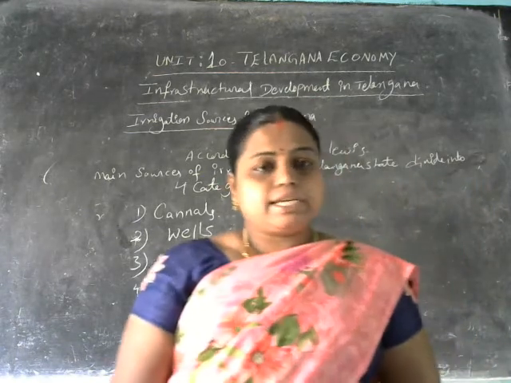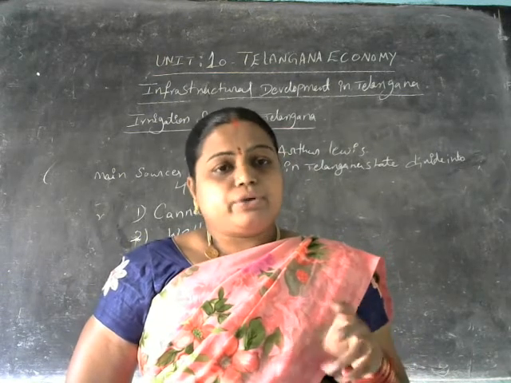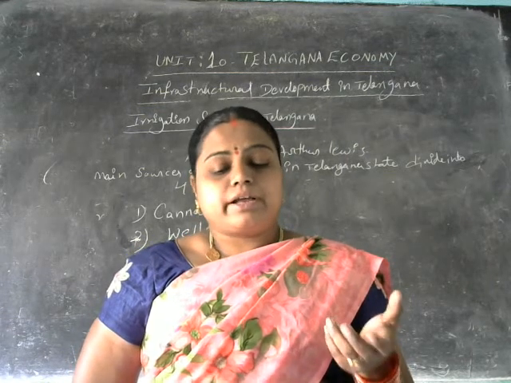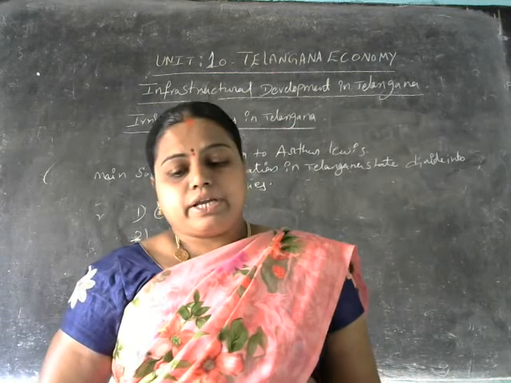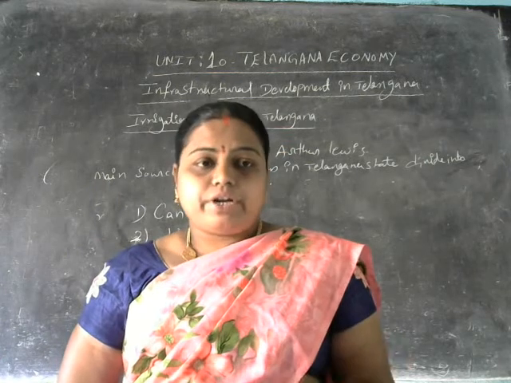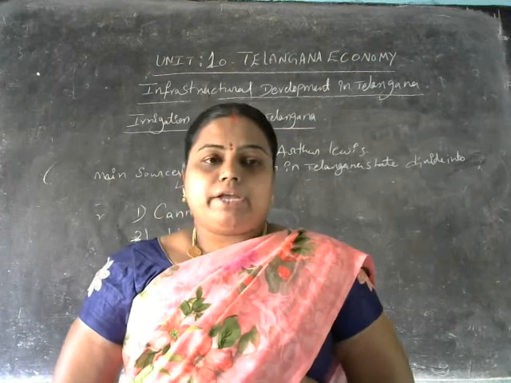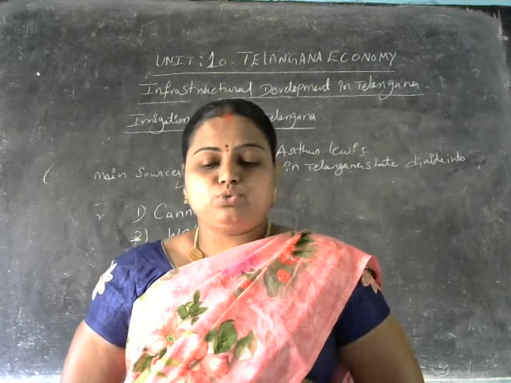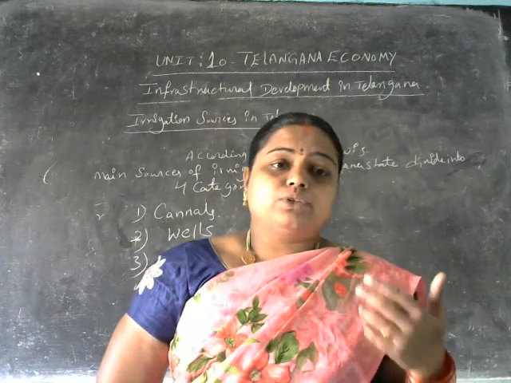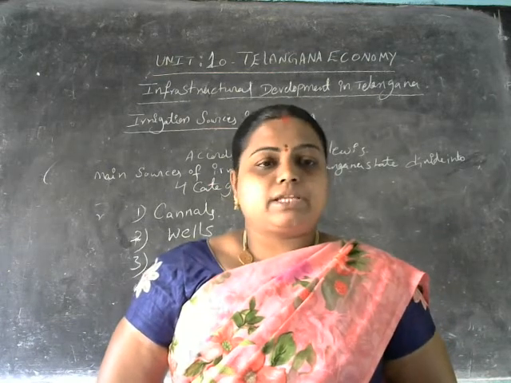So let us discuss these in detail. In our unit, table 10.8 at the end of our 10th unit will reveal the data regarding this particular irrigation. The irrigated area under the different sources of irrigational facilities can be found in table 10.8, from the year 1960-61 up to 2013-14.